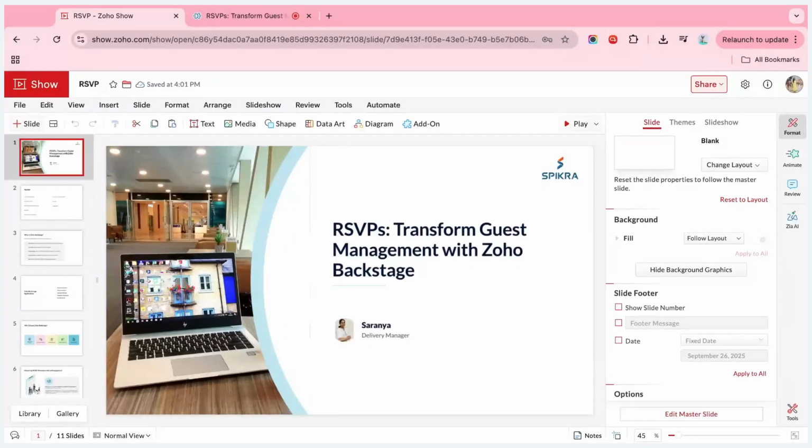We recently launched a feature, RSVP. So today our topic for the webinar will be RSVP: Transform Guest Management with Zoho Backstage.